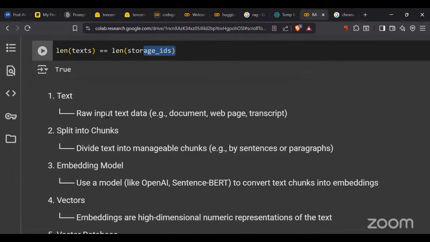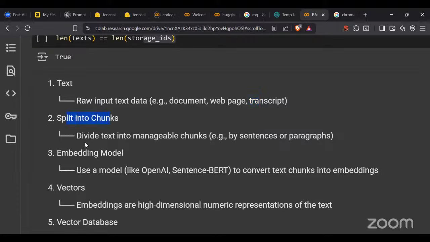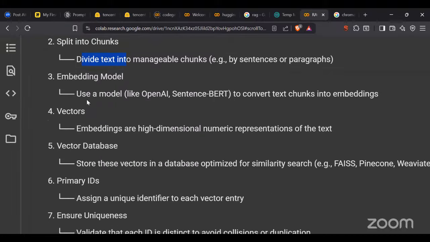So what is text here? Raw input text data, that is documents, web pages, and any other transcript source you can extract. Now what we did was split it into chunks, basically dividing the text into manageable chunks, separated by paragraphs, sentences, and so on. We use embedding models like OpenAI, SentenceBERT, or you can also use Hugging Face embeddings, so that the text chunks are converted into embedded format, into vectors. Embeddings are high-dimensional numeric representations of the text. So now we are getting vector data.